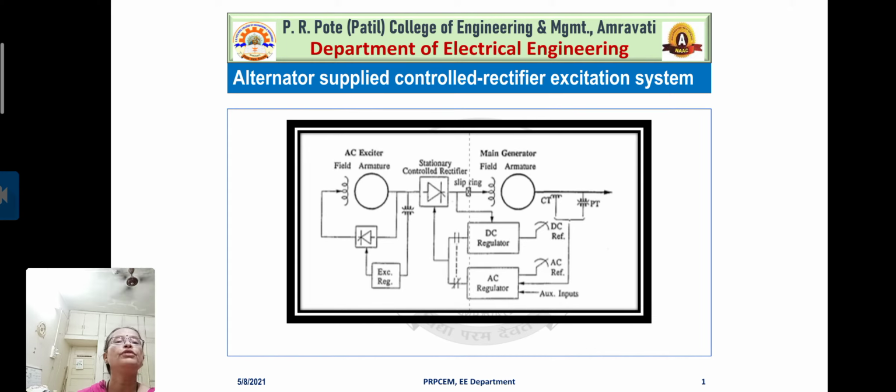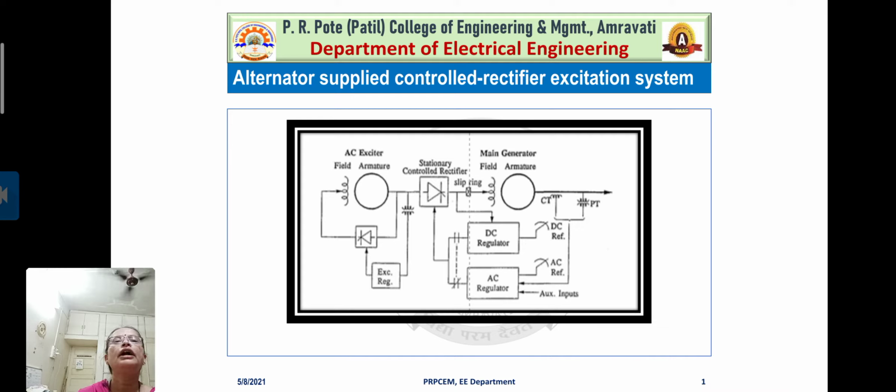So again you have to observe this diagram carefully. What you observe here, again AC exciter with its field winding and the armature mounted on the shaft of the main generator. Now here you observe, instead of diode, if you remember for the previous case, there was a diode instead of this stationary control rectifier, right? But for alternator supplied control rectifier excitation system, we found that there are a stationary control rectifier and then the slip ring assembly,